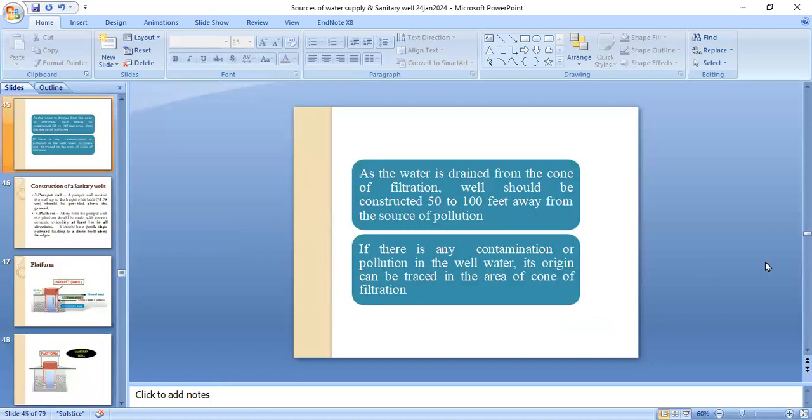When the water is drawn from the cone of filtration, the well should be constructed 50 to 100 feet away from the source of pollution. If there is any contamination or pollution in the well water, its origin can be traced in the area of the cone of filtration.